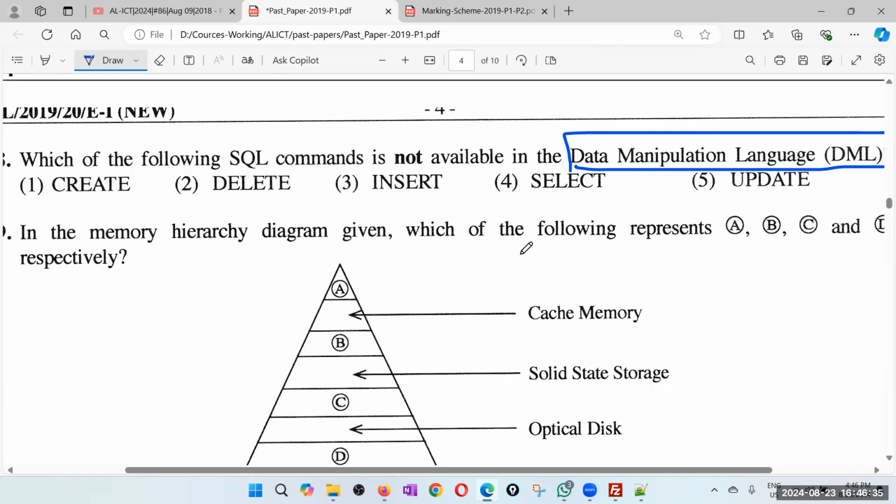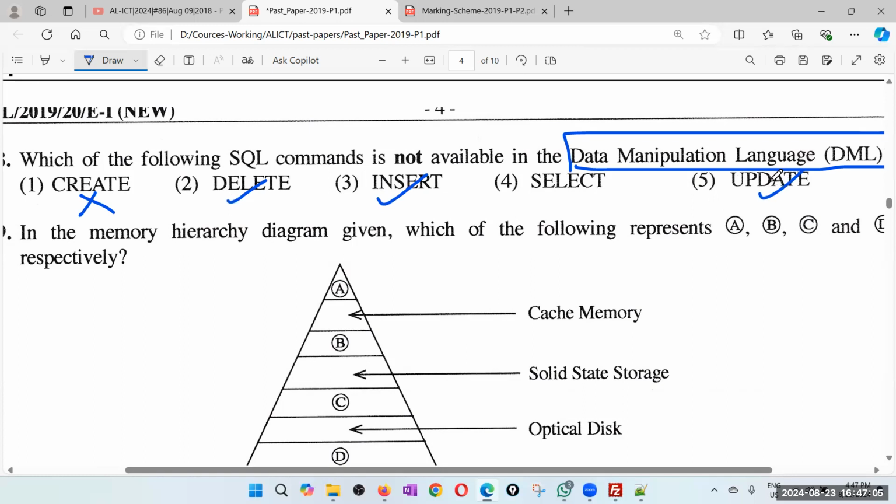But some people take select also as data manipulation, but not really. So how do you subdivide? Data definition language is create, alter, drop. Data query language, select. Data manipulation is insert, update, delete. Right. So create is not available for DML. Delete is DML. Insert is DML.